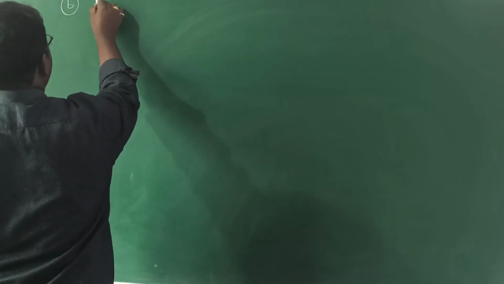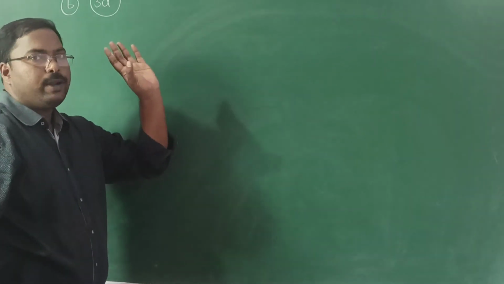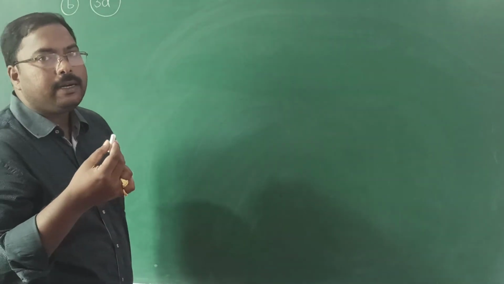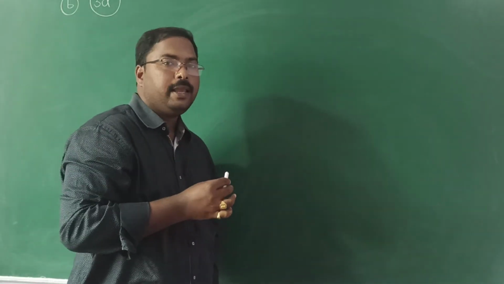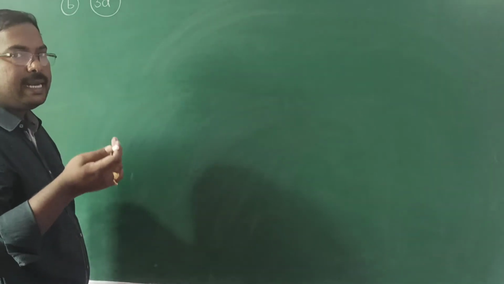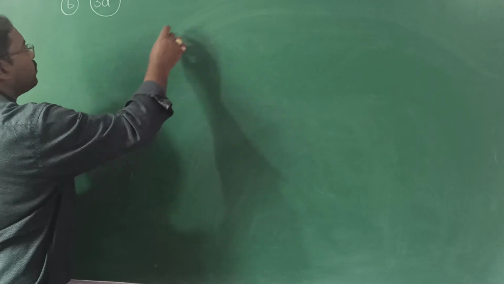Now coming to the second question. Now they are asking this time to calculate for the electron in 3D. All of you listen to this carefully, because in the previous two examples we calculated for the electron in the S and P. Now this time coming to the D orbital, because the rules are slightly different. Now look at this one.